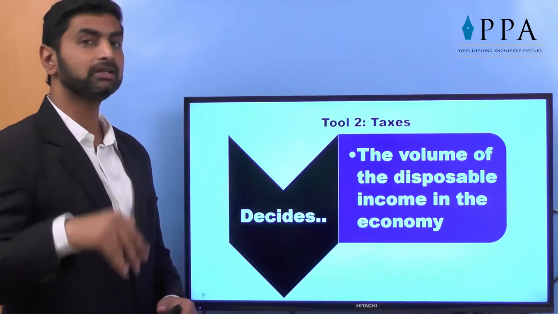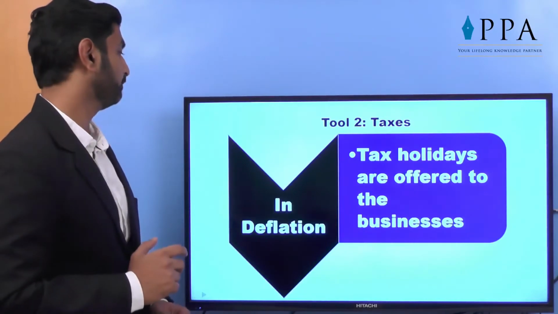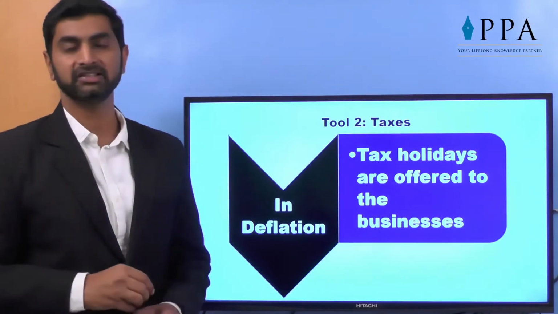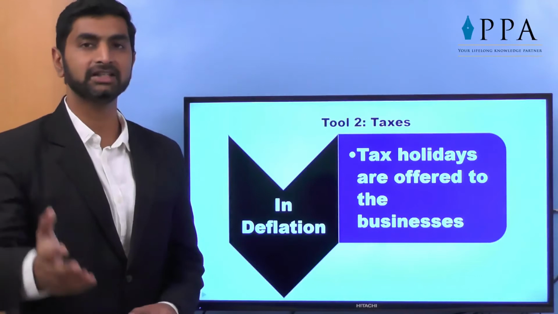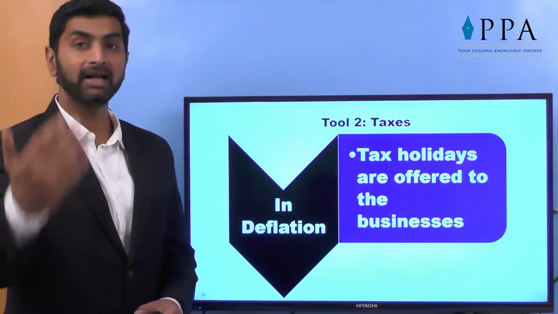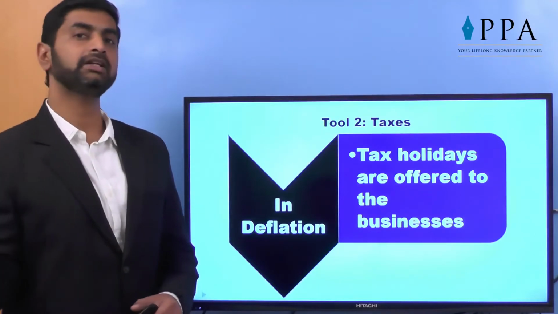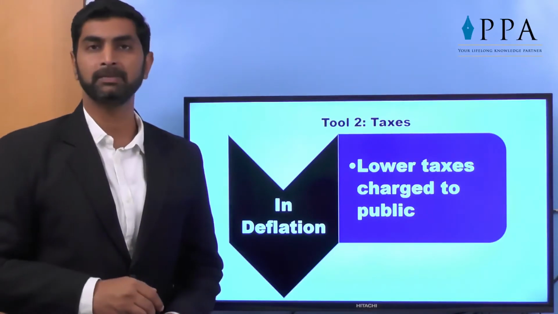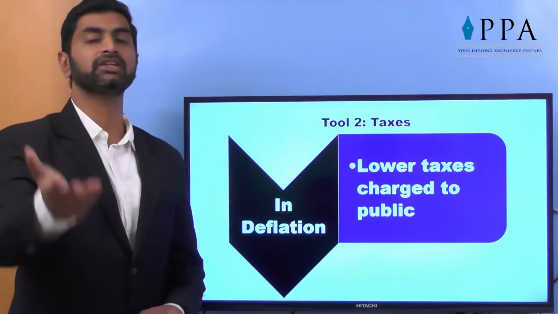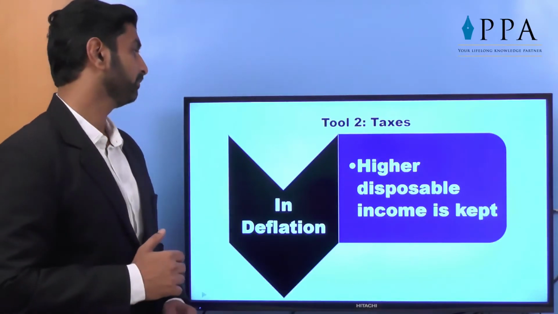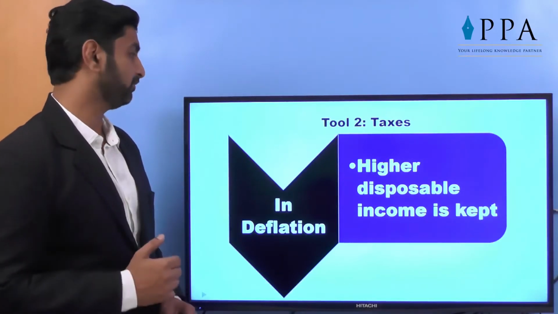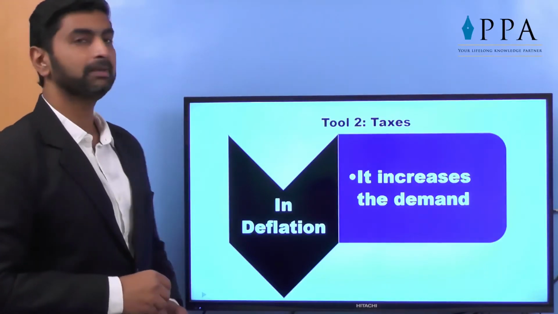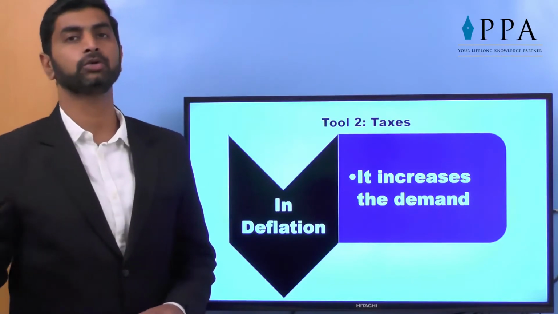More is the disposable income, more will be the demand. In the time of deflation, tax holidays are offered to businesses. When there is deflation, no demand, get the tax benefits, start the projects, make the supply at lower prices, then the demand will go up. Lower taxes are charged to public. The disposable income is increased so that you can spend more in the market. Higher disposable income is kept, as we discussed. It increases the demand and ultimately the economy comes out of deflation.